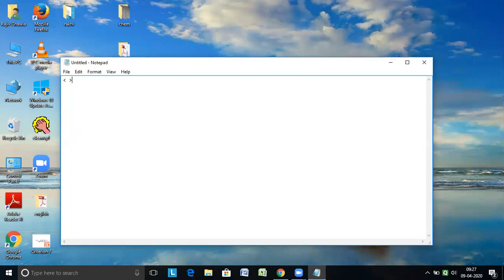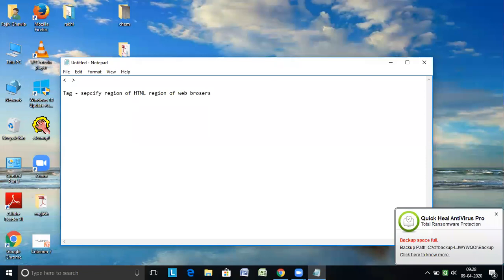Using the less than and greater than symbols, you write a tag. And what exactly is a tag? It specifies the region of the HTML document from where you will be starting and from where you will be ending. It defines from where this tag will start behaving and till where it behaves. It is defined by the starting and ending of the tag, and it is only applicable in web browsers, otherwise these tags don't run.